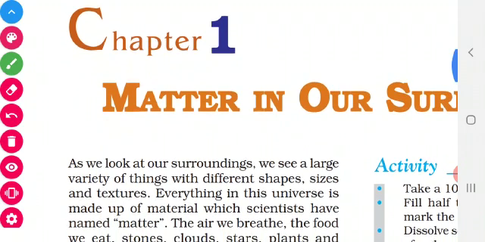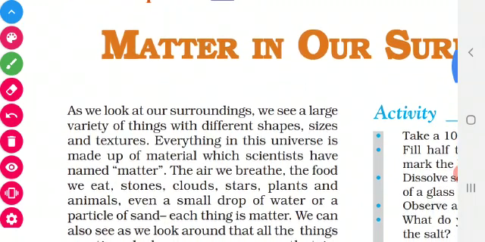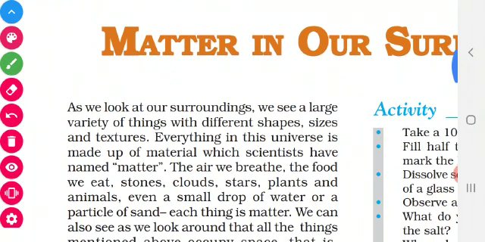First, let me ask a question. What is meant by matter? We have studied this in the lower classes itself, so we can just recall it. Look at your surroundings. We see a variety of things. They will be in different sizes, shapes and textures.